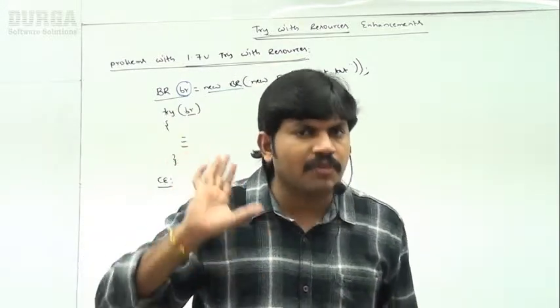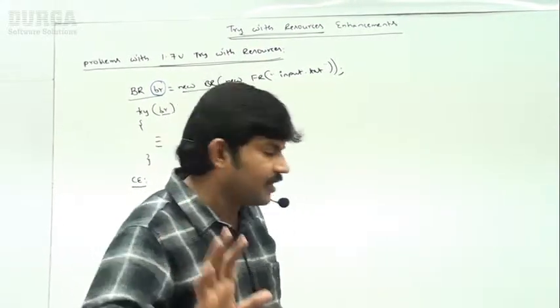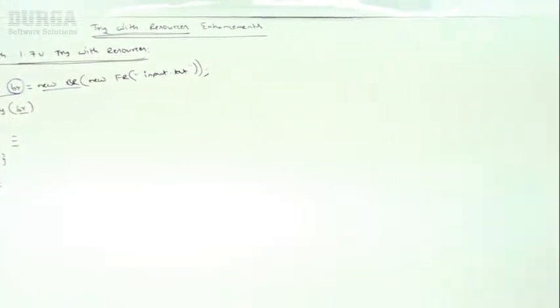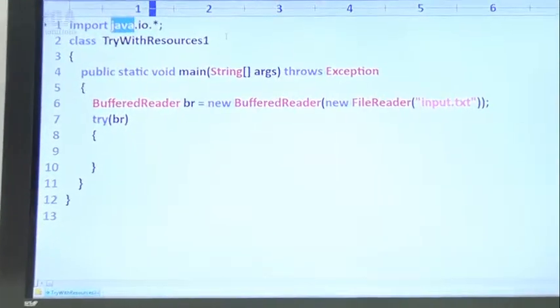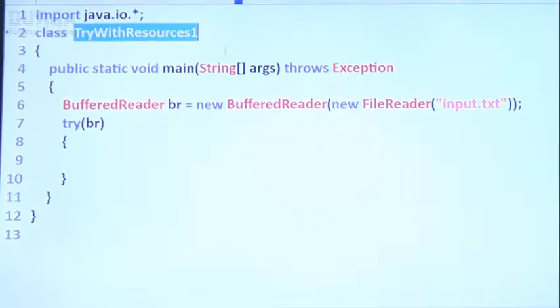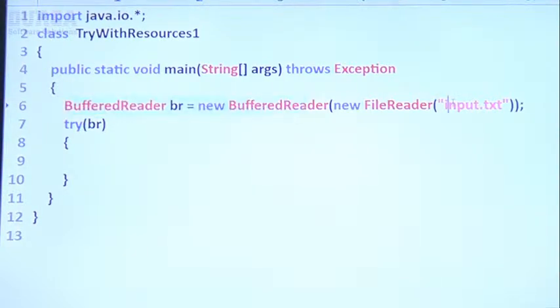Sir, let me show the problem by executing this code so that you will get clarity. Have a look once, sir. Observe that same example I already typed: import java.io.*, try with resources 1. I created a BufferedReader br = new BufferedReader(new FileReader(...)), and in try(br) I'm using the same reference variable.